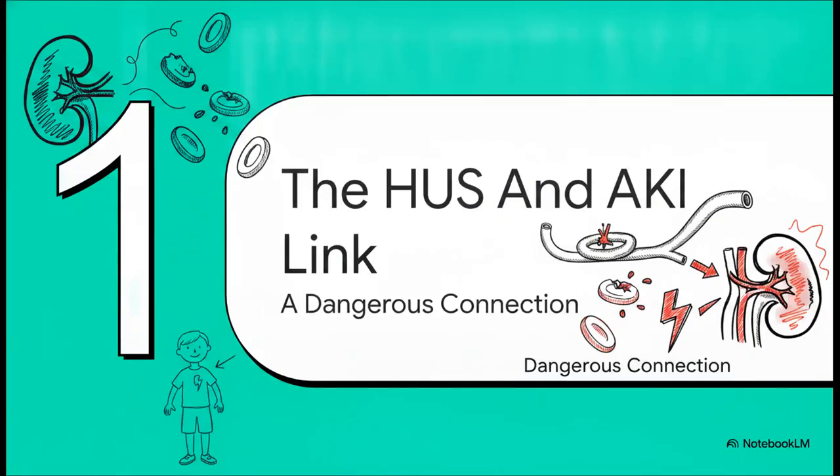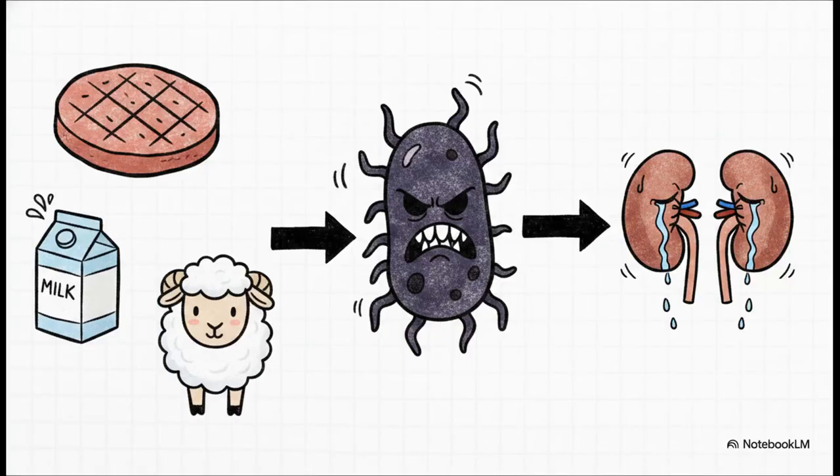All right, Section 1, the HUS and AKI link, a very dangerous connection. You know, what's truly fascinating is just how deceptive the beginning of this crisis actually is. HUS is one of the most frequent causes of acquired acute kidney injury in infants and young children, but it doesn't start in the kidneys.